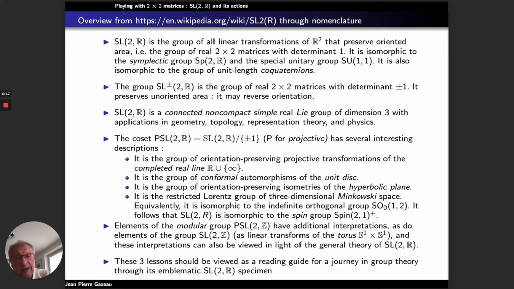Now you have elements of the modular group PSL2Z, which has additional interpretation, as do elements of the group SL2Z, as linear transformations of the torus, the Cartesian product of the unit circle with itself. And this interpretation can also be viewed in light of the general theory of SL2R. So these three lessons should be viewed as a reading guide for a journey in group theory through its emblematic SL2R specimen.